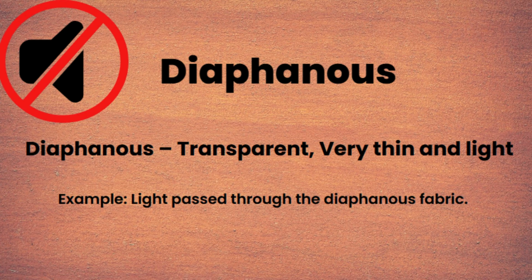Finally, diaphanous means very thin and almost transparent. For example, light passed through the diaphanous fabric, means the material was so thin that light could easily pass through it. These explanations help us understand not just the meanings of the words, but also how to use them correctly in sentences.